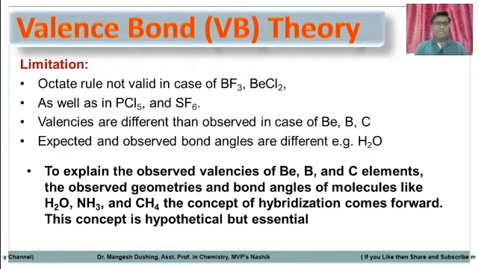To explain the observed valences of beryllium, boron and carbon, and the observed geometries and bond angles of molecules like H2O, NH3 and methane, the concept of hybridization comes forward. This concept is hypothetical but essential. It's not practical, it's just hypothetical.